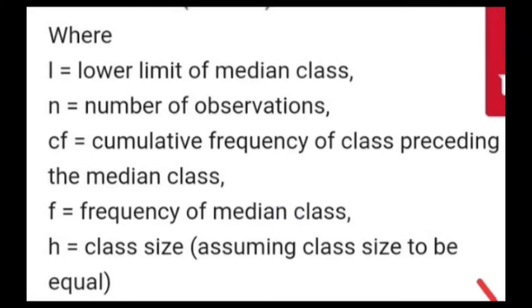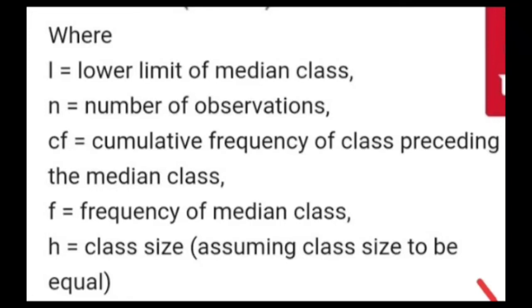Then H is the class size. The class size means, in the question you have 8 to 10 or 7.5 to 10.5. So this is the class size, which is 3 or 2, you can say.